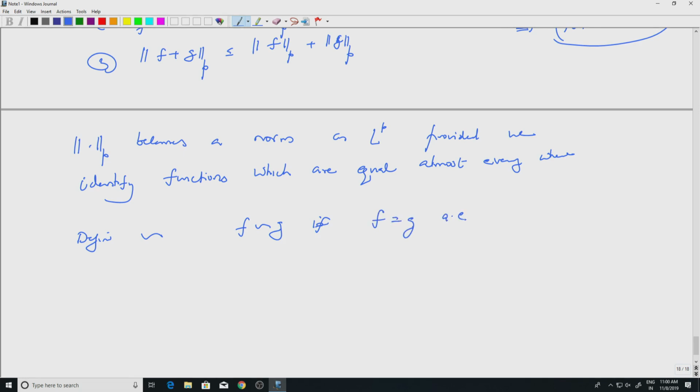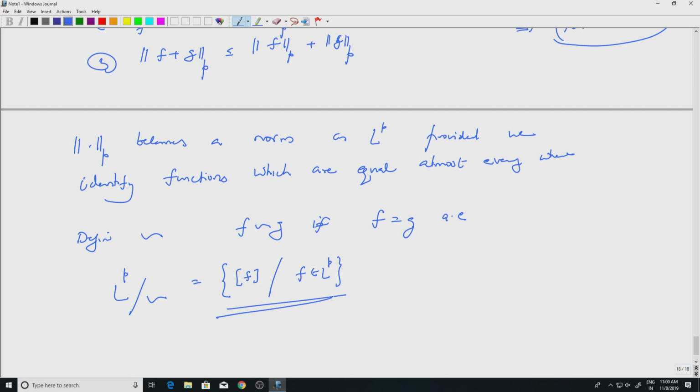Okay, and then you look at the space LP quotiented with that relation, which means that this will have equivalence classes, right? So you decompose LP with respect to the equivalence relation. So this would be equivalence classes of f, where f is in LP. So that is the space we are actually looking at.